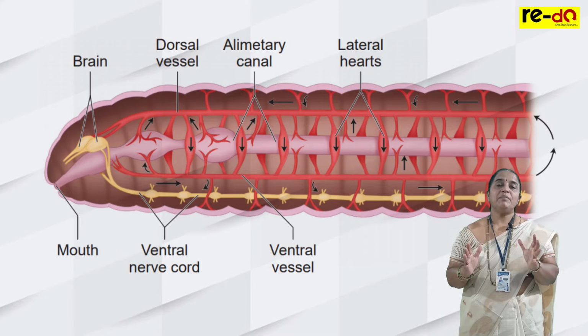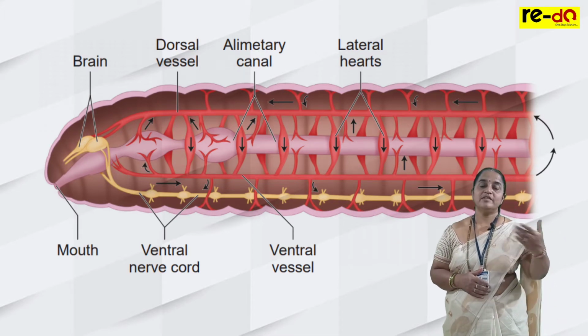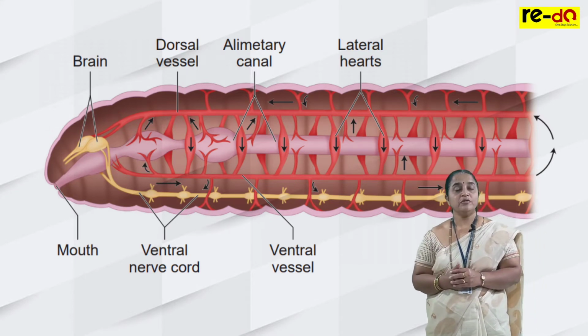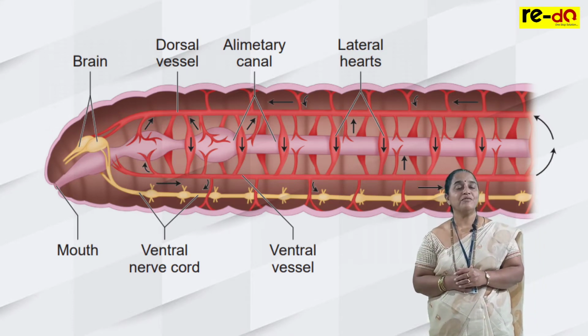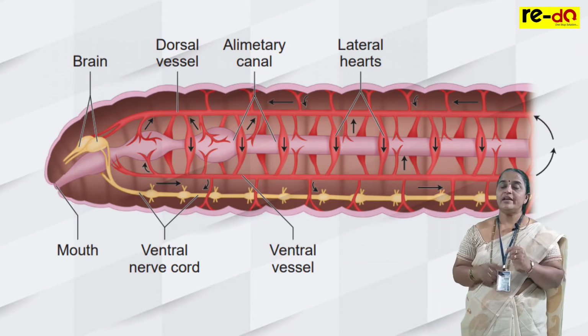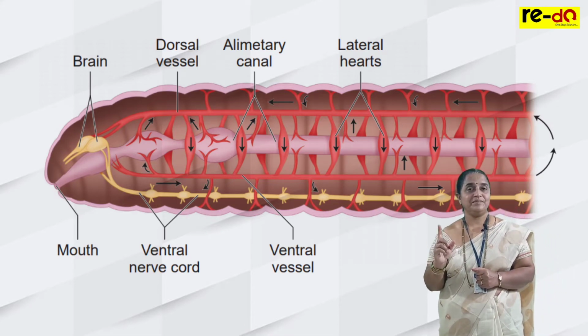They have only the blood plasma with hemoglobin to carry the oxygen towards the necessary part. And they collect carbon dioxide. So blood helps in transport of nutrients and respiratory gases. And the blood is circulated through closed blood vessels. Hence, the circulatory system is said to be closed type.